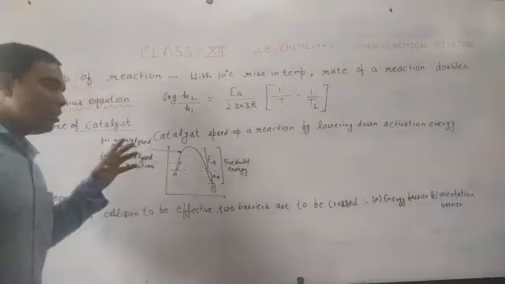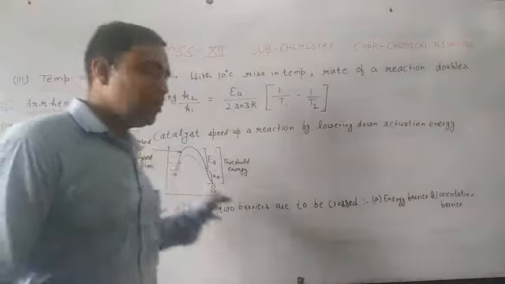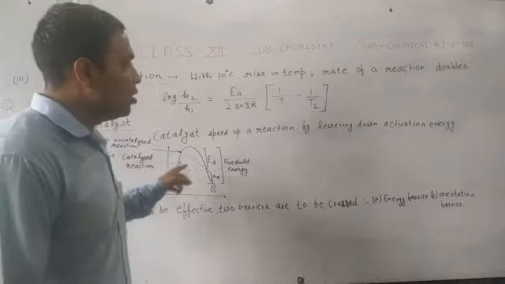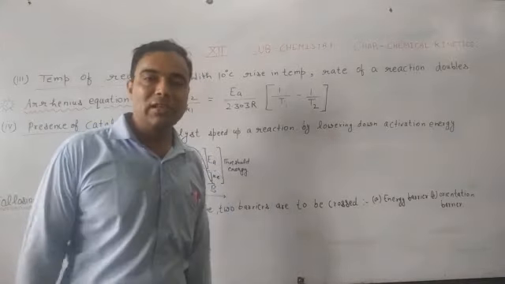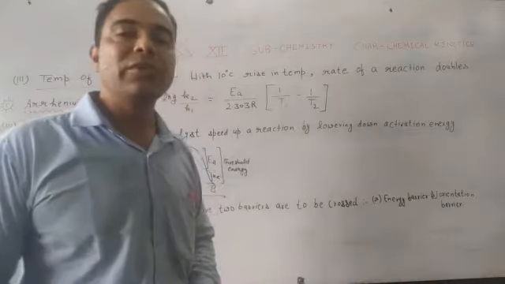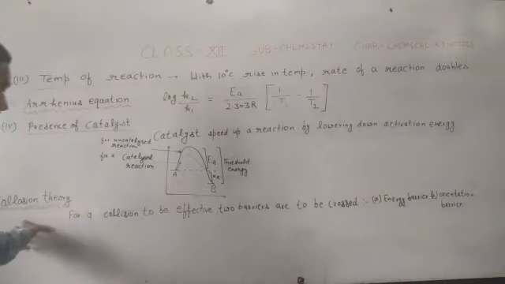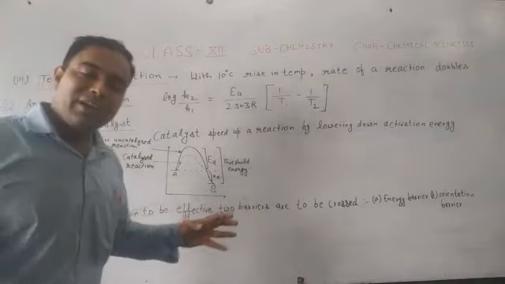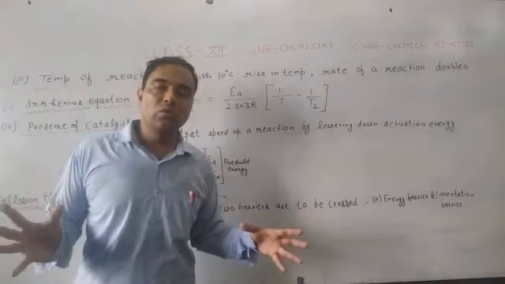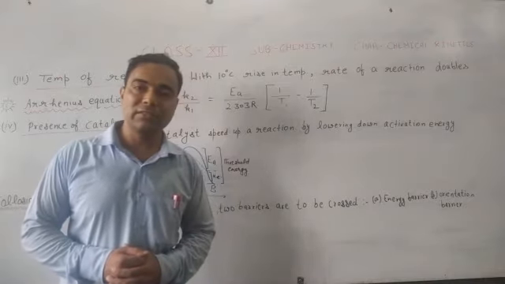So in presence of a catalyst, the speed of reaction increases, the rate of reaction increases due to the lowering of activation energy. So we have another concept, that is collision theory. Collision theory tells us that reactants collide with each other to form a product in a chemical reaction.